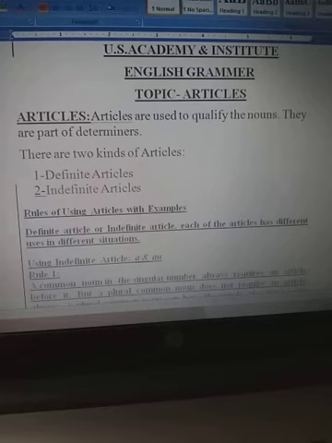Today we will discuss our English grammar and the topic is articles. Very easy chapter this is and this is very easy to understand also. Let's see about articles. Articles are words used to qualify nouns. They are part of determiners.